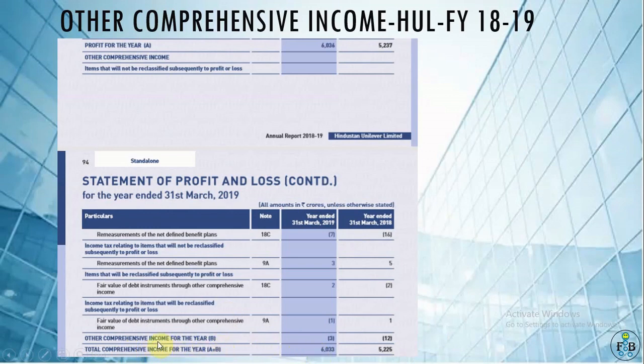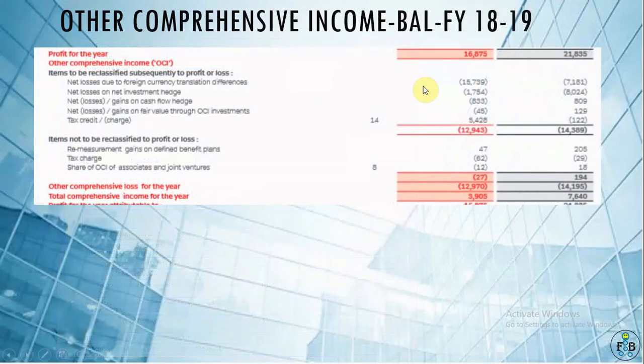So total comprehensive income is this, but other comprehensive income detail is shown in the financial statement.